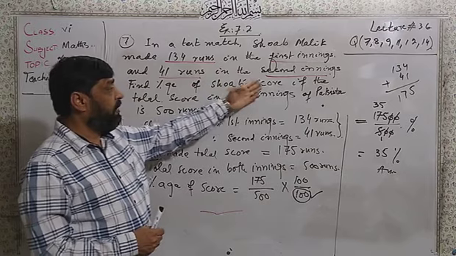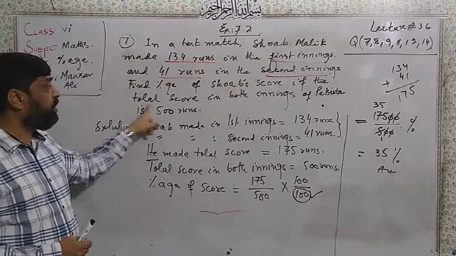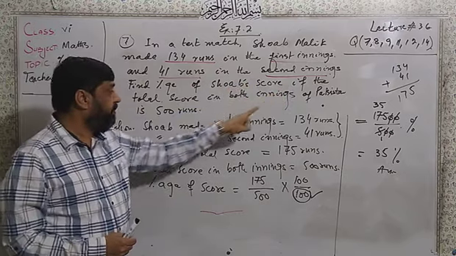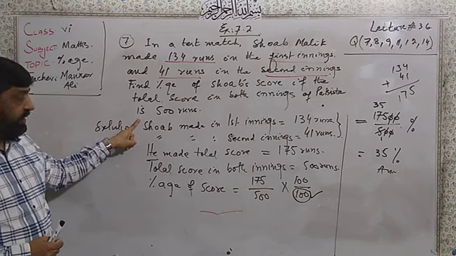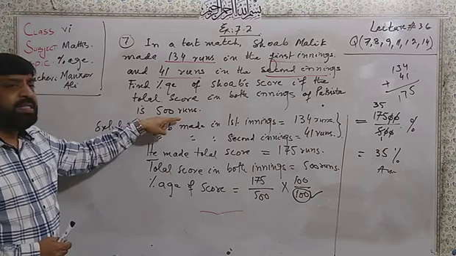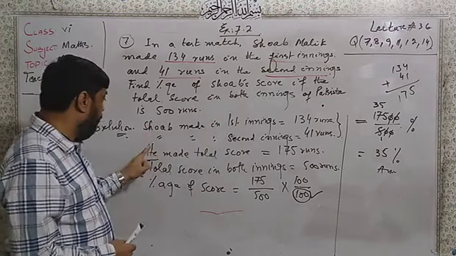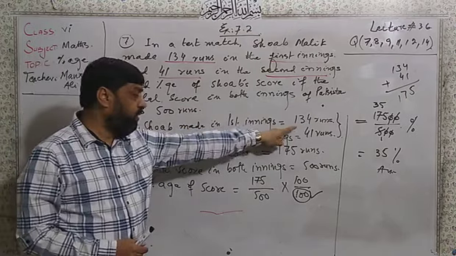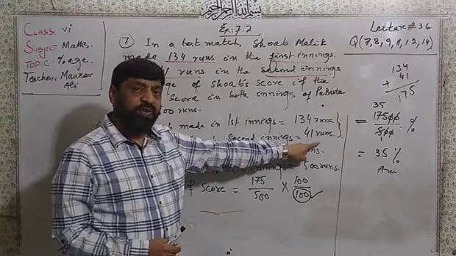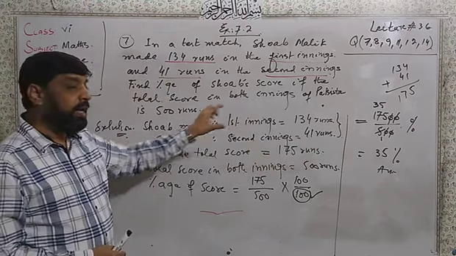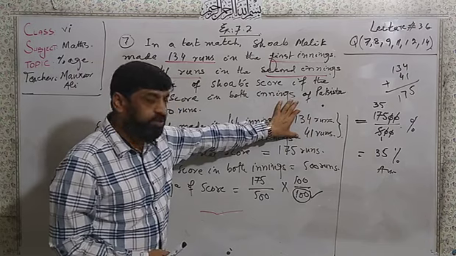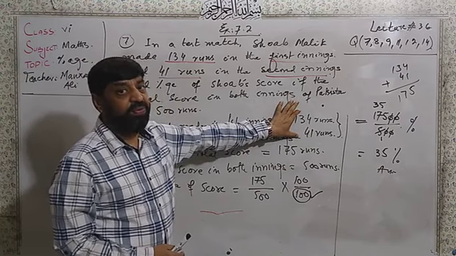Find the percentage of Shoaib's score if the total score in both innings of Pakistan is 500. Now the total runs are 500 in 2 innings. In the first inning Shoaib made 134, in the second inning he made 41 runs, and in both innings he made the sum of these two values, 134 and 41.